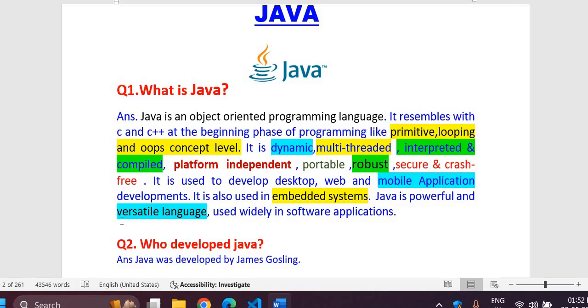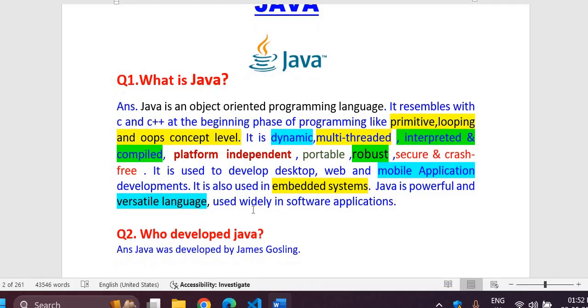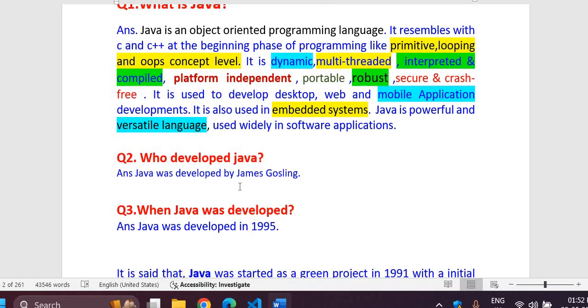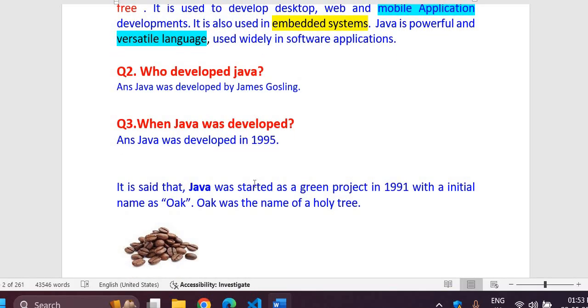So when was Java developed, and who developed it? It was developed by James Gosling in 1995. About the origin of Java, it is said that Java started as the Green project in 1991.